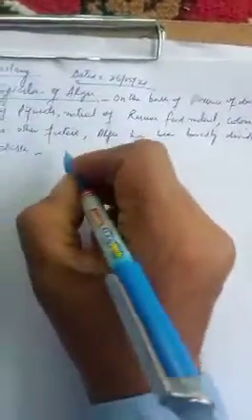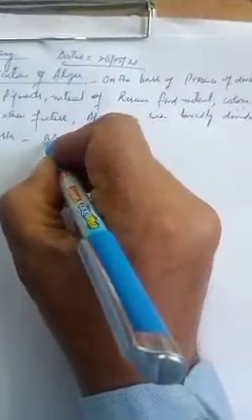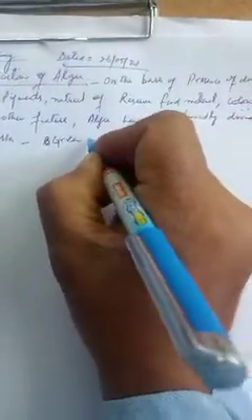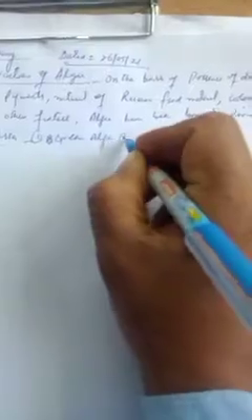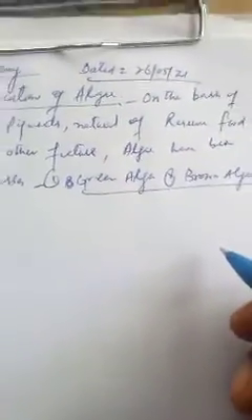That is, number one green alga, number two brown alga, number three red alga, and number four is BGA, that is blue green alga.